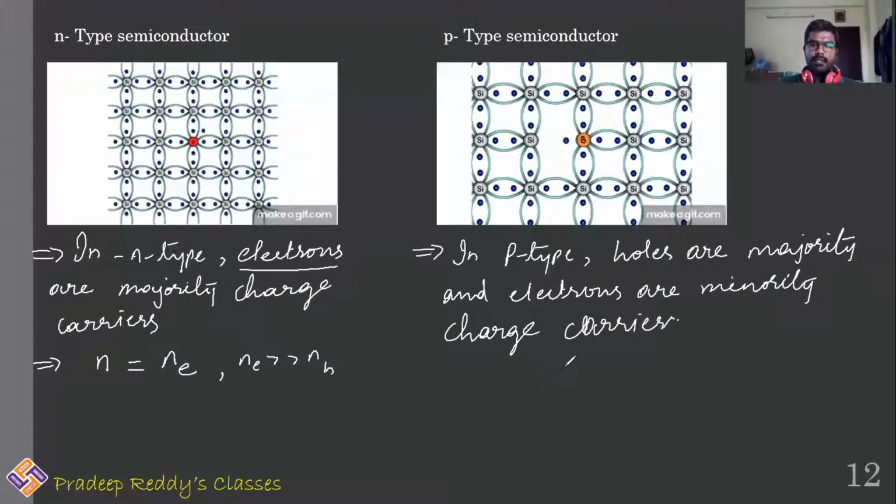Therefore, net current I will be equal to electron current plus hole current. But in case of P-type, electron current is less than hole current. That is the reason why total current will be provided because of hole current.